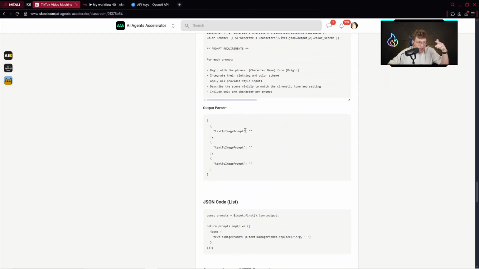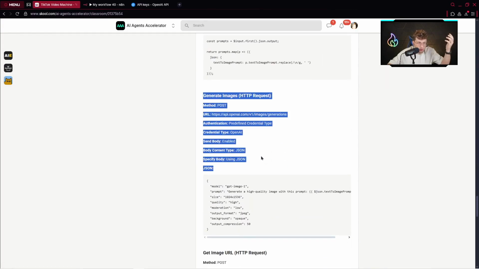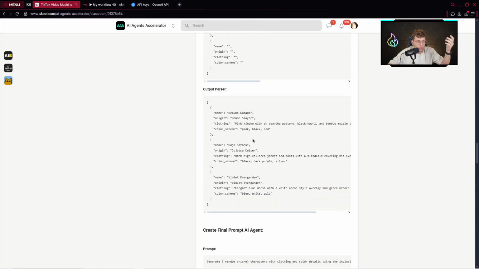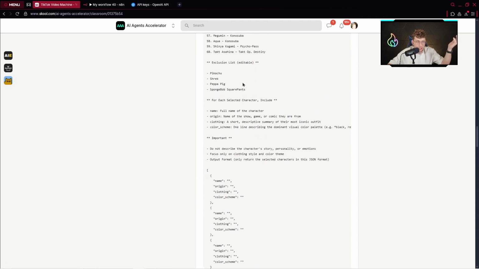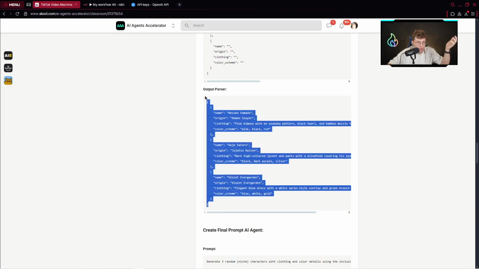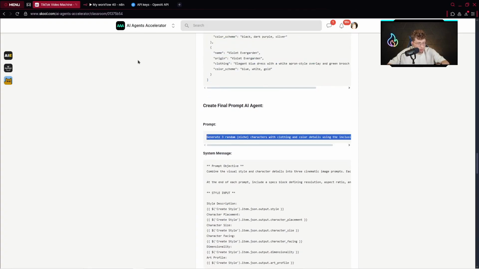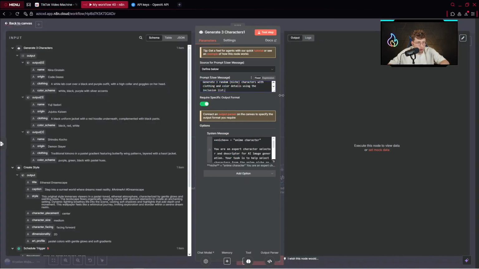I organized everything. Also, we've got instructions on how to set up, for example, the HTTP request we'll be using. So this is very valuable information. We've got a lot of resources inside our community, so feel free to join. Again, I put everything there about this automation. So we've got our create final prompt AI agent. We've got the prompt, we can just copy it, and I will show you what we have inside.